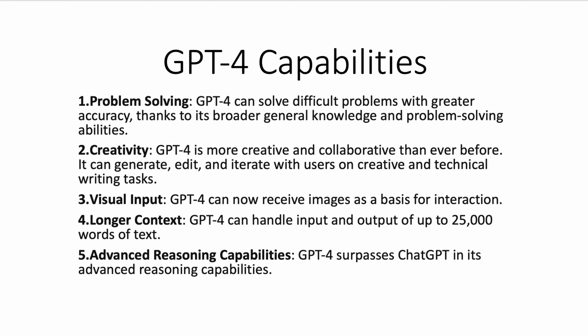So this is nice, because it is more accurate. It also has potential uses in research, writing assistance, and language translation. So this is what we are going to see in some time when we are talking about the different sections.